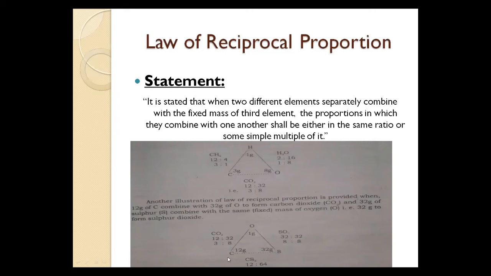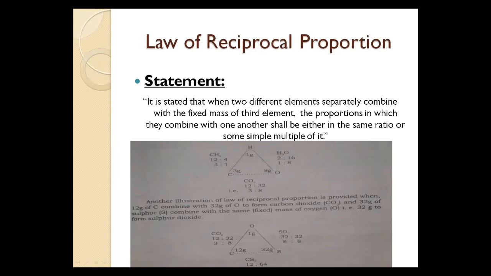Now the third condition, carbon reacts with sulfur, it will form carbon disulfide, CS2. The atomic mass of carbon is 12 and sulfur has 32, and with 2 sulfur atoms, that's why it has 64. And it will further simplify, we will get the ratio 3 is to 16.